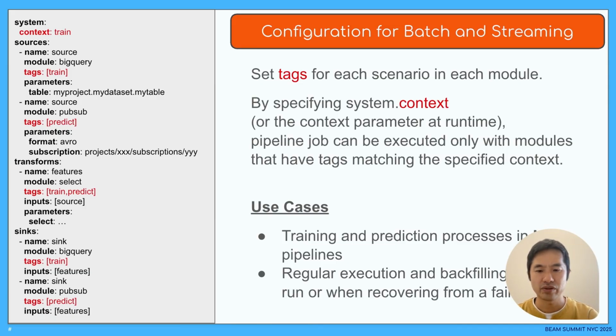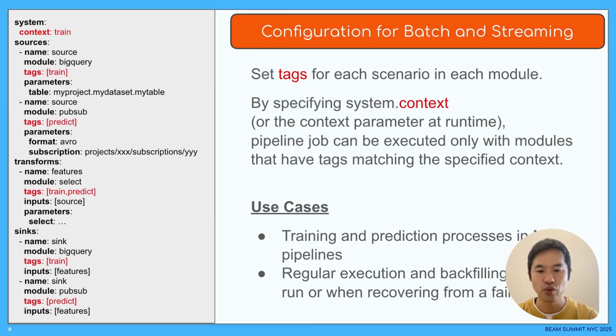Therefore, we want to use context to enable switching between training and prediction using a single pipeline definition. For modules used in both training and prediction, specify both train and predict in tags. For other modules, specify train or predict as needed. When executing the pipeline, only modules with the tag specified in the system context will be enabled.